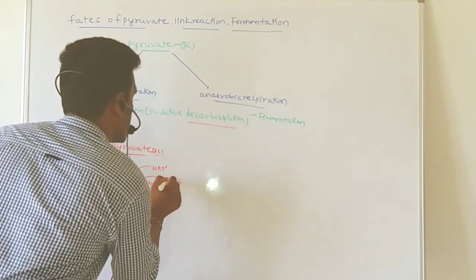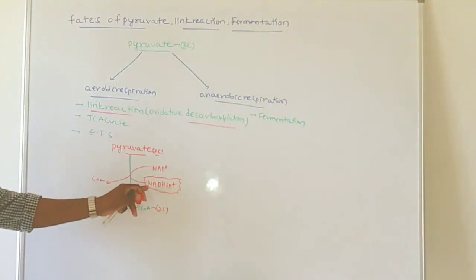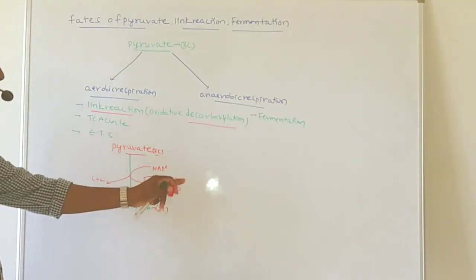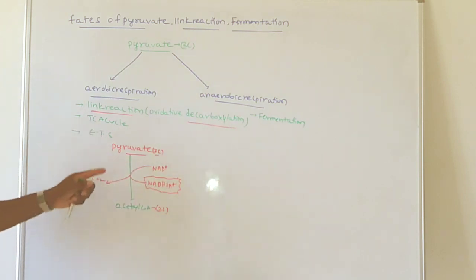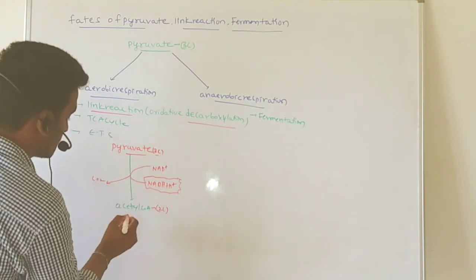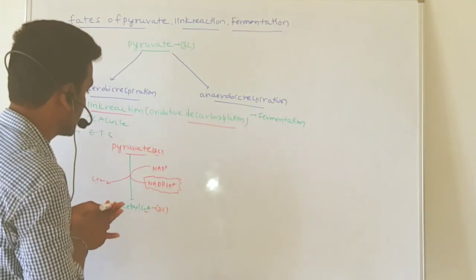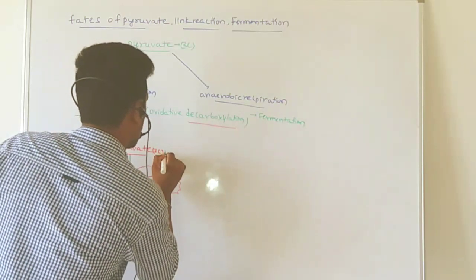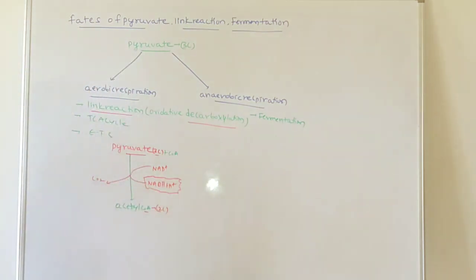If one pyruvate participates in this process, we will get one NADH2. If two pyruvates are formed, we will get two NADH2 in the link reaction. And along with that, acetyl CoA, where the CoA is also present.